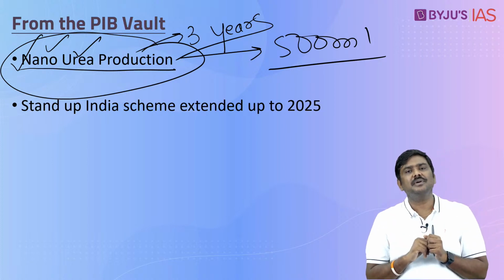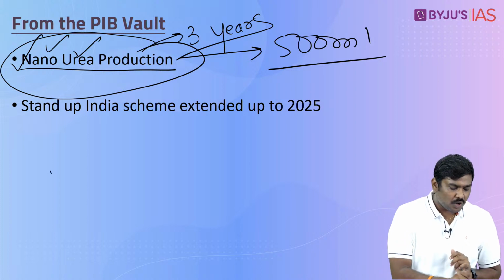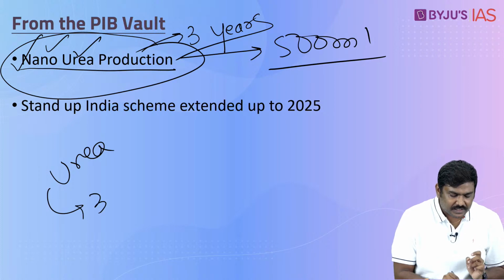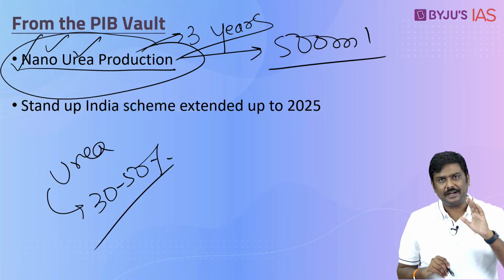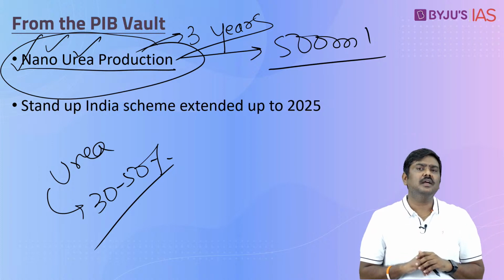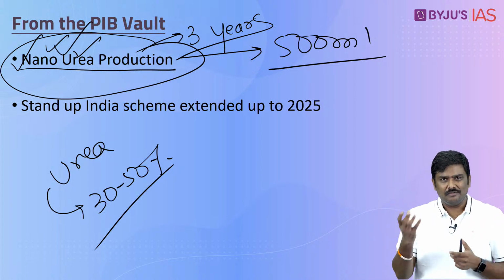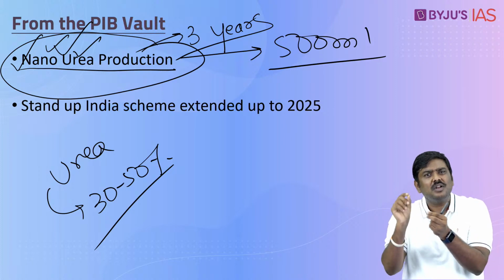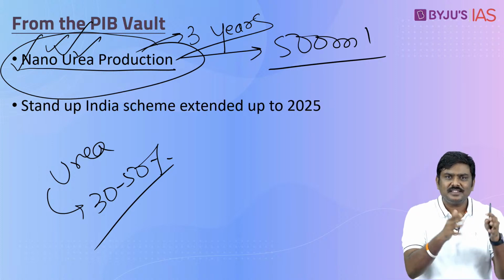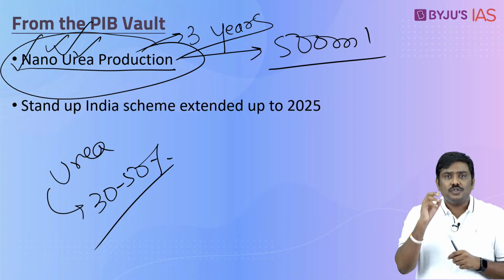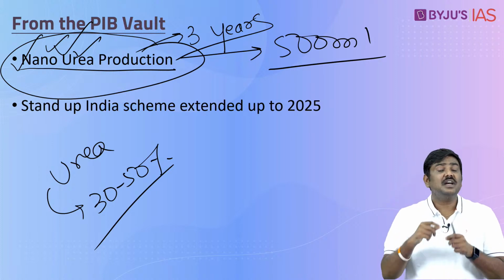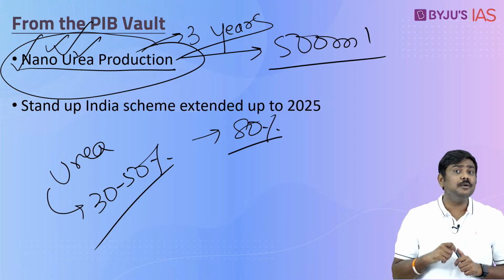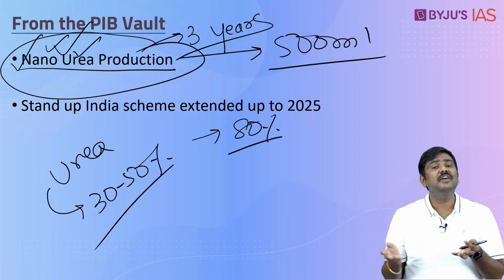Now, what do you mean by absorption capacity? Generally, in case of normal urea, that is urea pellets, the absorption is 30 to 50% of the urea that is applied. Whereas in case of nano urea, which is urea present in very small, ultra small size particles, right, you can guess that by the name nano urea itself, the absorption is said to be around 80%. So absorption by the plants is very high, right.